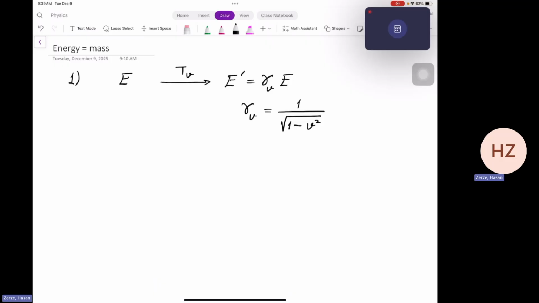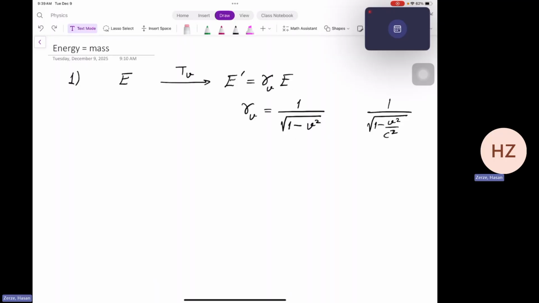Well, actually, more accurately, it is square root of 1 minus v squared over c squared. But if you work with units where the speed of light is equal to 1, then gamma v can be written as this.